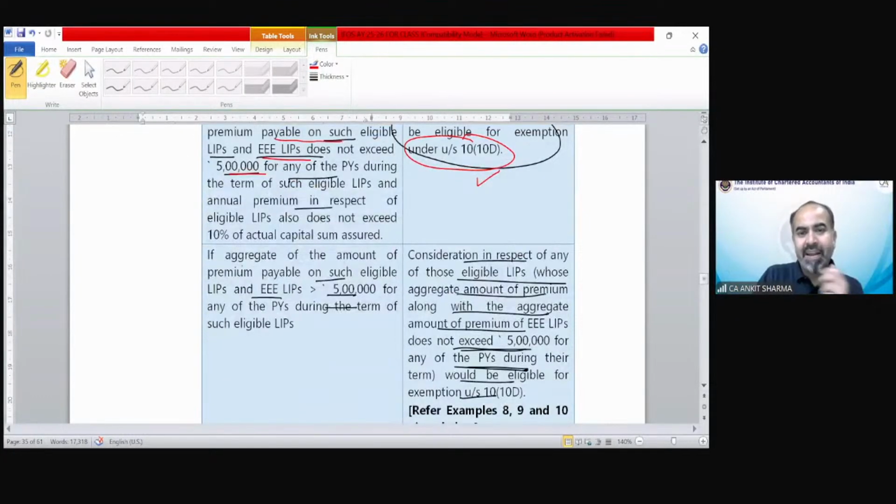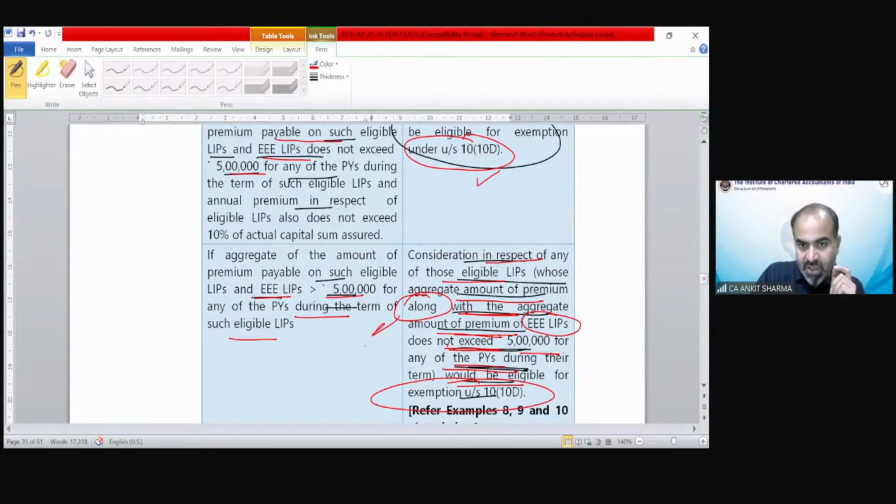And if the aggregate amount of premium of eligible LIP and EEE LIPs exceeds 5 lakh for any of the previous years, in that case, consideration in respect of those LIPs whose aggregate amount of premium along with the aggregate amount of premium of EEE LIPs does not exceed 5 lakh for any of the previous years during the term would be eligible for exemption under section 10(10D).